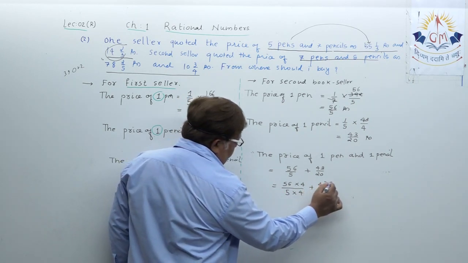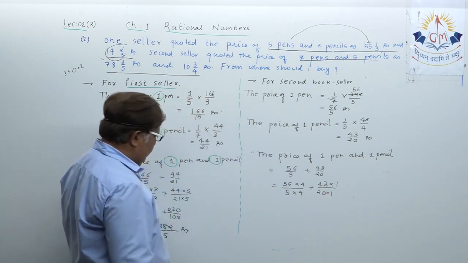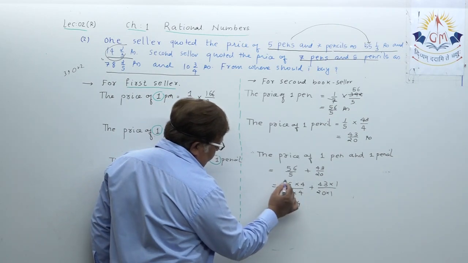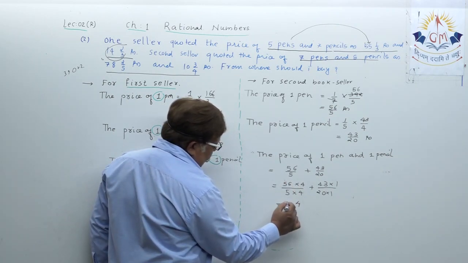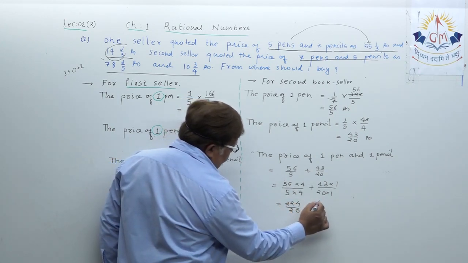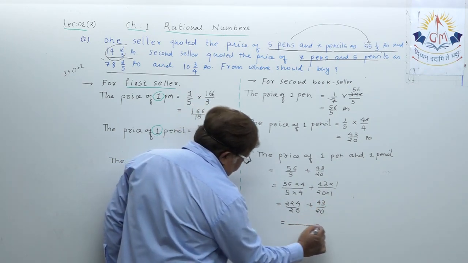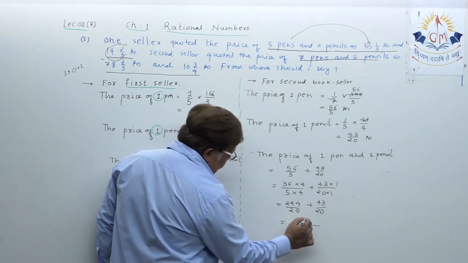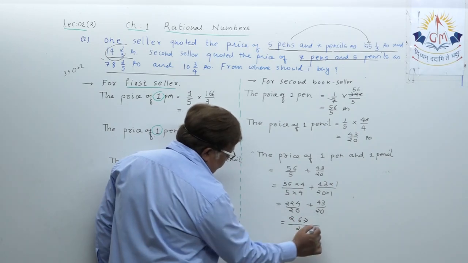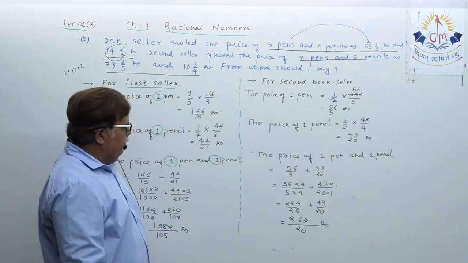Here 1. How to take the LCM, that you know. Understood? 4 6s are 24, 2, 4 5s are 20 plus 2, 22 upon 20 plus 43 upon 20. This turns out to be 267 upon 20 rupees. First you note down this.